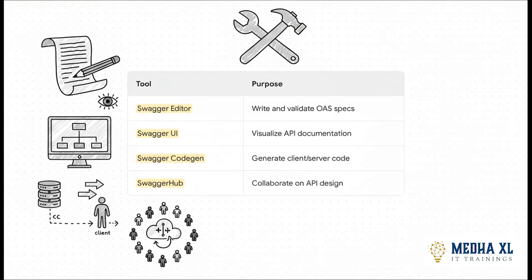And here are the main tools in that workshop. You've got the editor for actually writing and checking your spec. You've got Swagger UI, which turns your spec into beautiful interactive documentation. And then there's CodeGen, which can automatically generate a ton of boilerplate code for your clients and servers. It's a whole ecosystem designed to bring that blueprint to life.